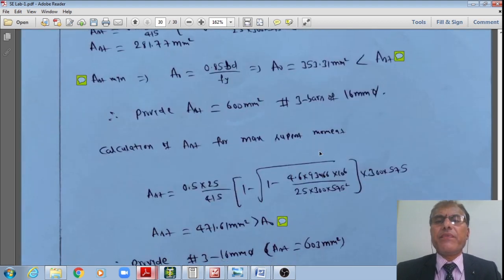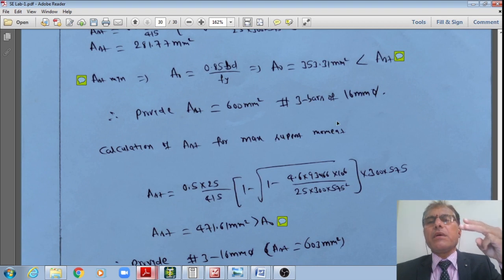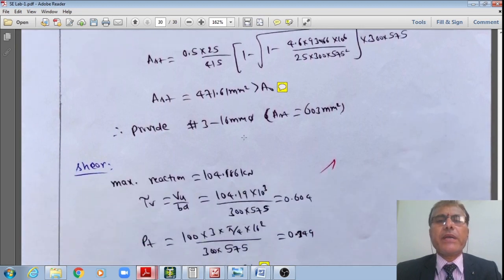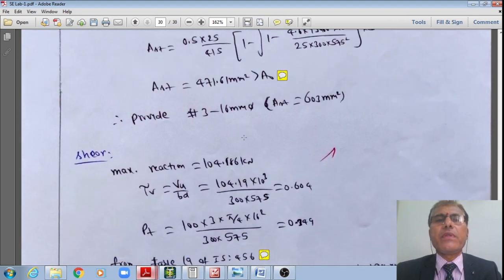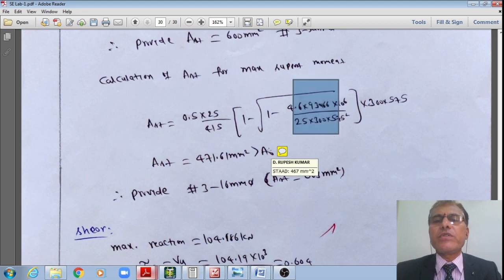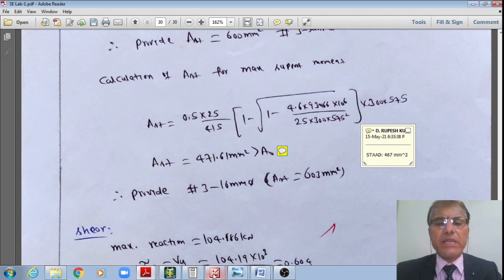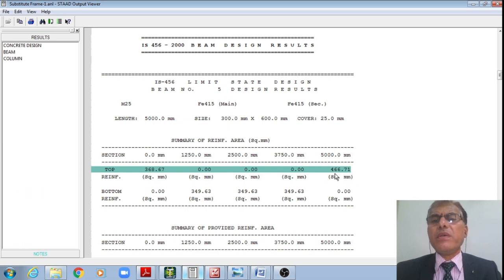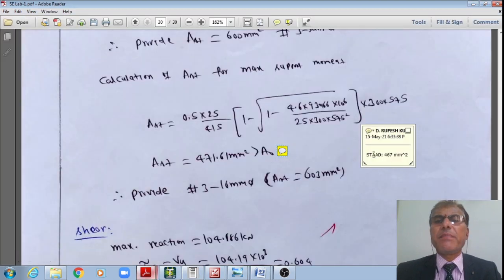For which you can provide either 3 12 mm dia bars, or 4 12 mm dia bars, or 3 16 mm dia bars, as appropriate. For negative steel we got 471, but from STAAD I got 467. Let us revisit that. Where is that 467? Yes, you can see here I got 466.7, meaning 467. Hardly there is some error. Students, I hope you are understanding these discussions.